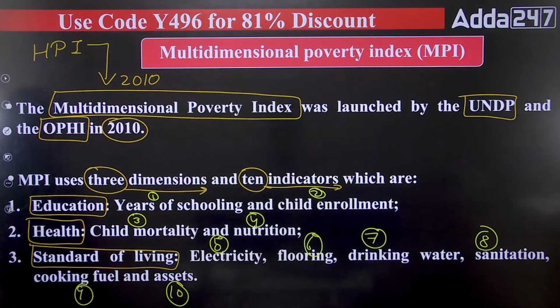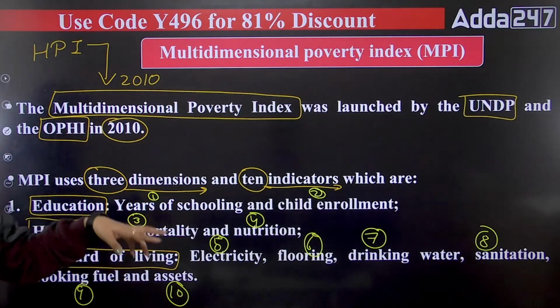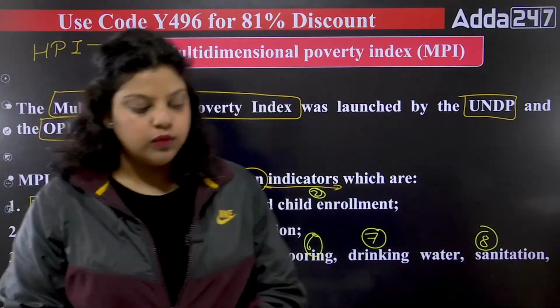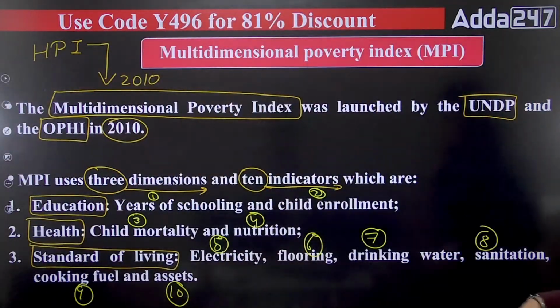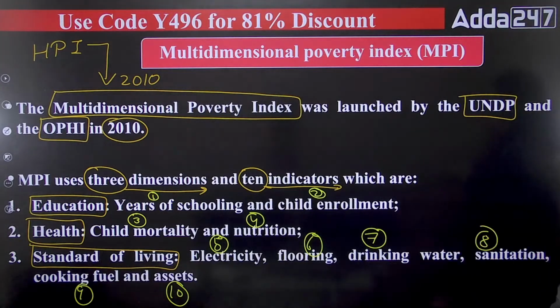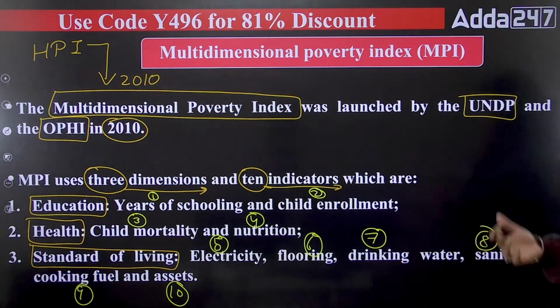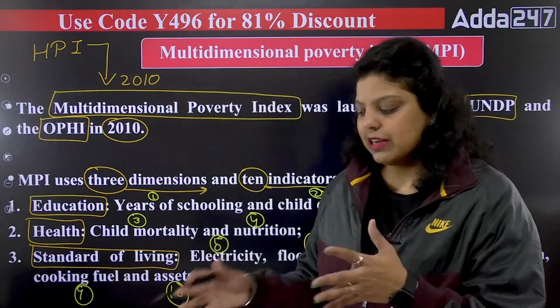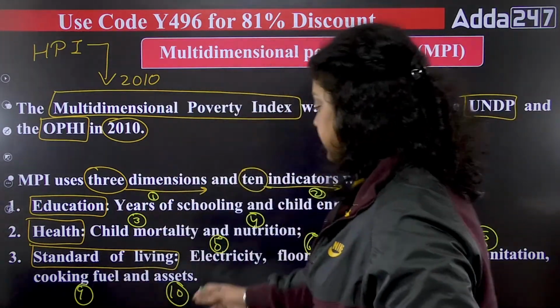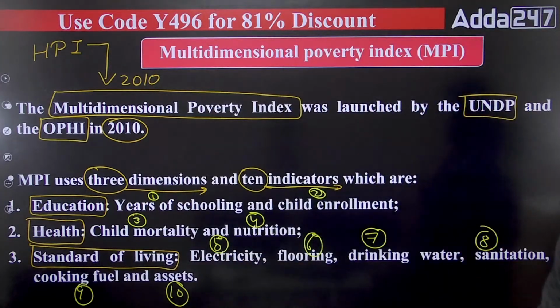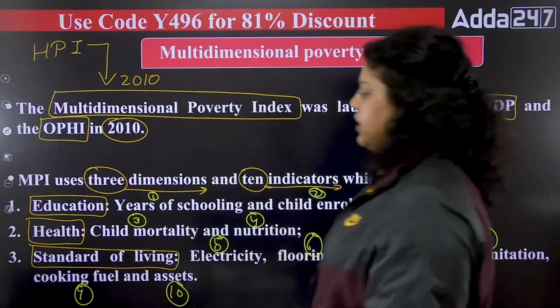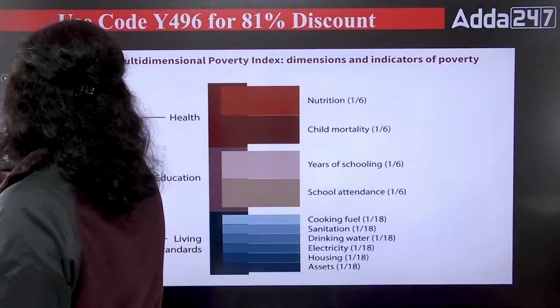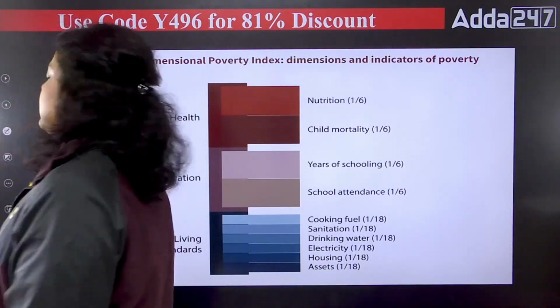Then standard of living means how the people are living, which you have to understand. Do they have electricity in their house or not? Do they have flooring, a pakka house or not? Clean drinking water, the sanitation facility, and the cooking fuel: are they having proper LPG cylinders in their house, or are they using the chulha they used to have in rural areas? And the assets, it can be TV, radio, anything. So these are the indicators and dimensions which tell us about poverty.